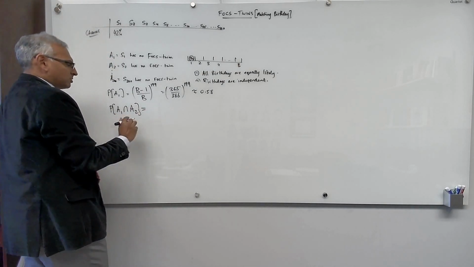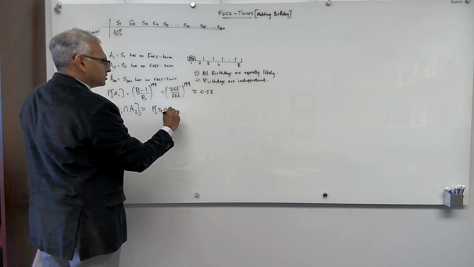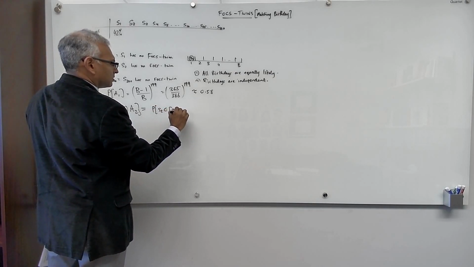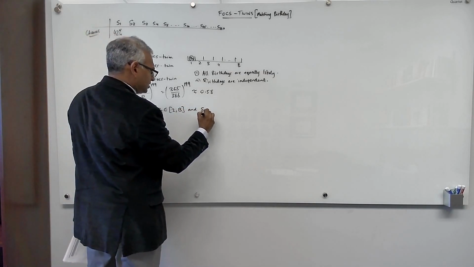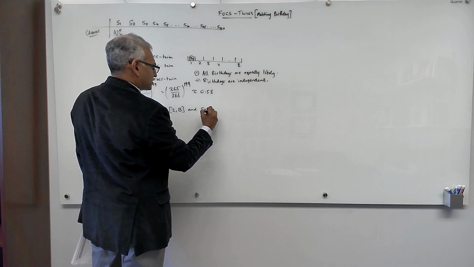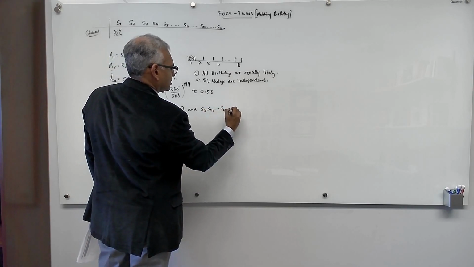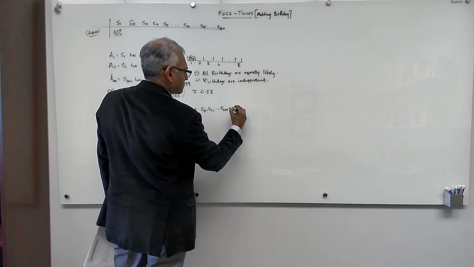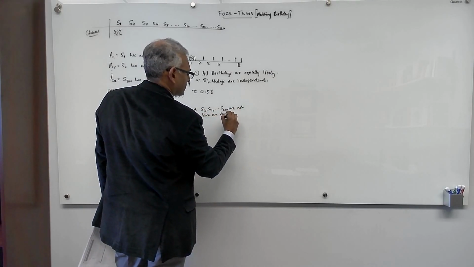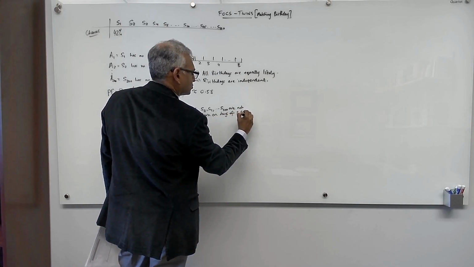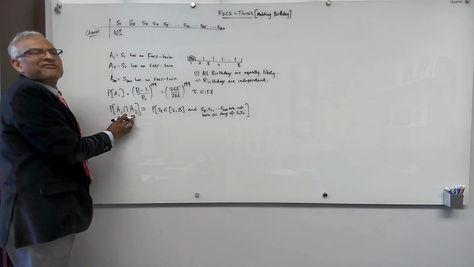So this is the probability that S2 is born on the days 2 to B, and S3, S4, all the way up to S200 are not born on the days of student 1 and student 2. Okay? So that's the case. That's the situation where both student 1 and student 2 have no FOCS twin.